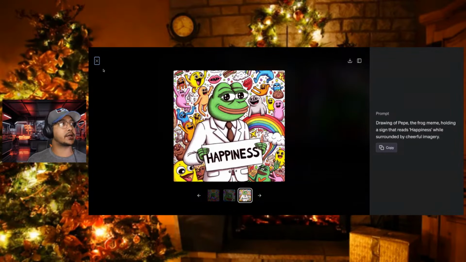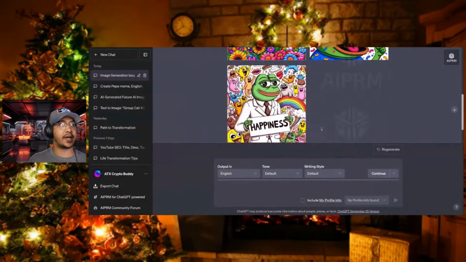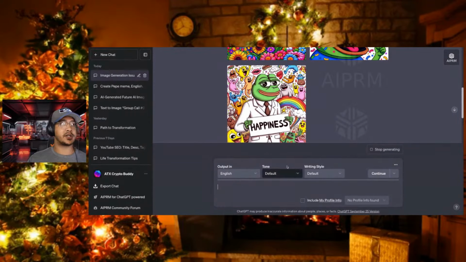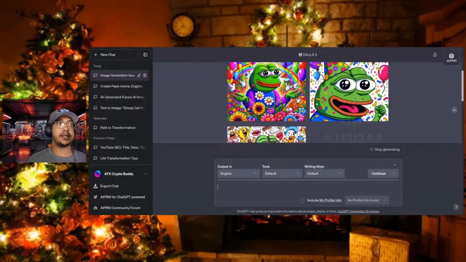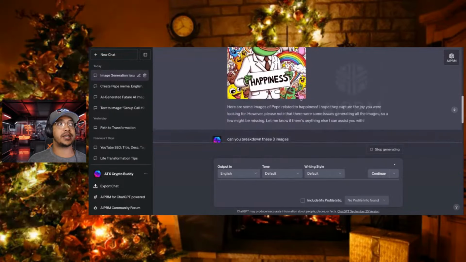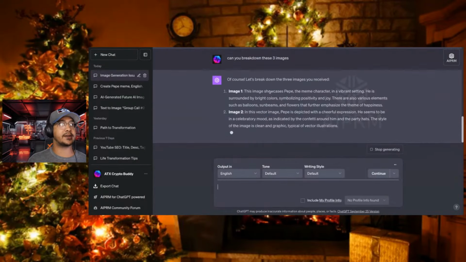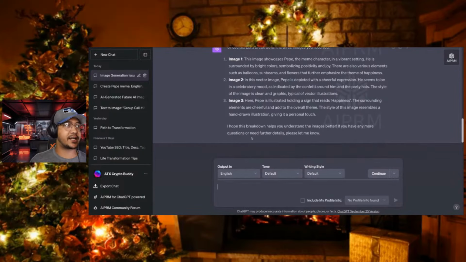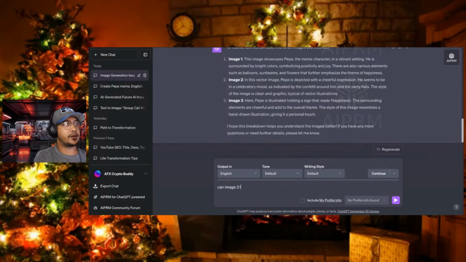I do want to go through here. So what I do is I say, hey, can you break down, and all I do is just type this in, can you break down these 3 images? What it's going to do is try to describe what could be the best font and or the best prompt in order to possibly get this kind of stuff. So it's breaking down the 3 images, image 1, 2, and 3. And what I love about this is I can now change image 3. So I can say change image 3 from the words happiness